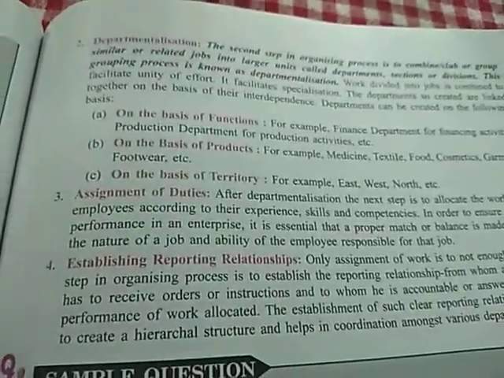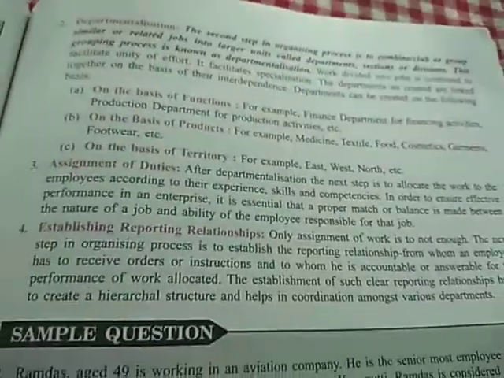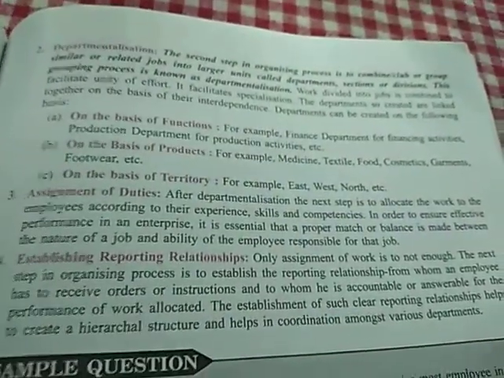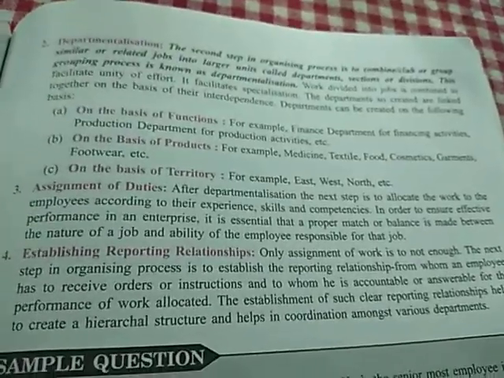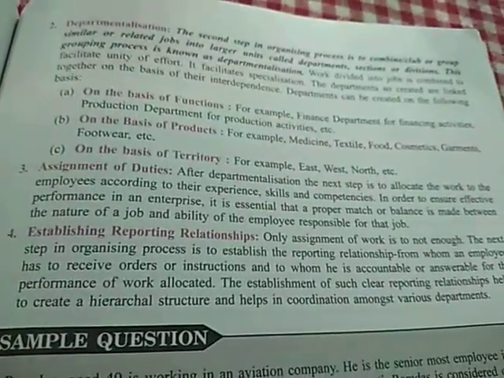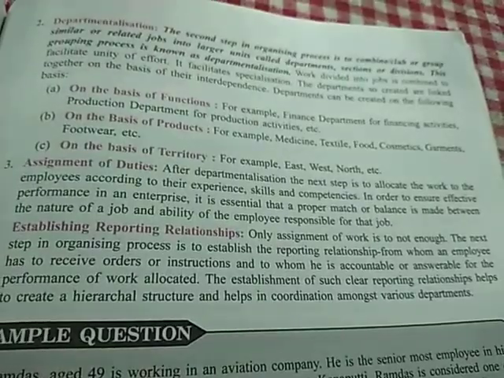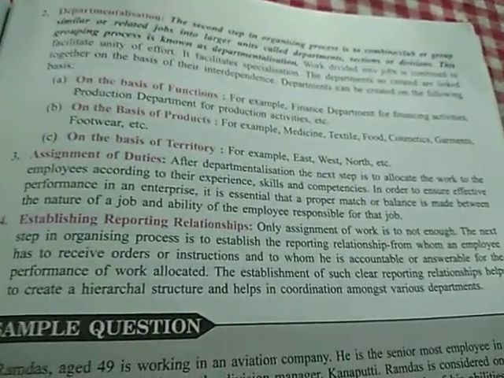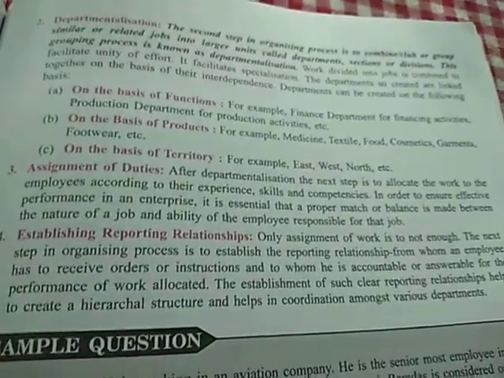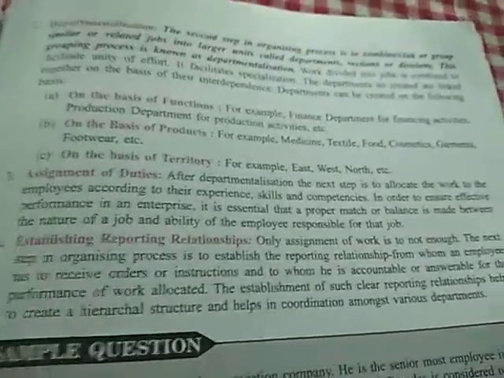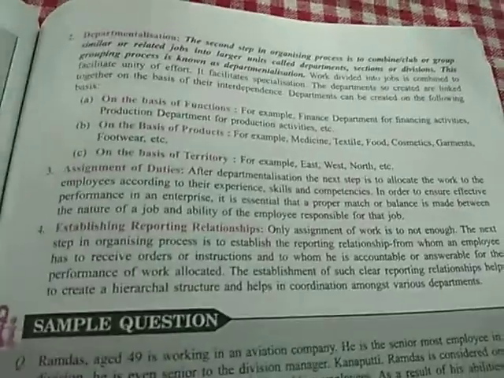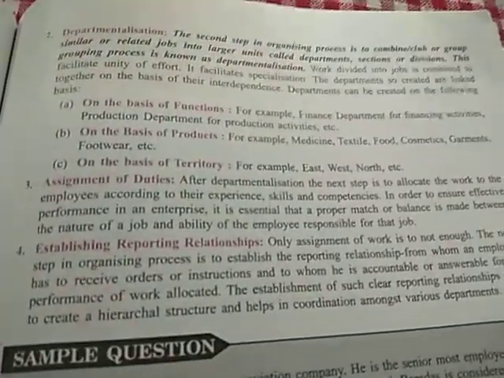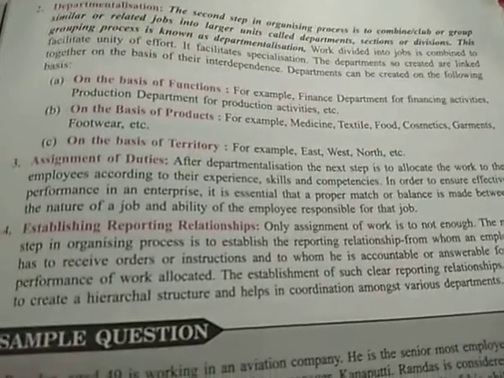Number 3 is assignment of duties. After departmentalization, the next step is to allocate the work to the employees according to their experience, skill and competencies. In order to ensure effective performance in an enterprise, it is essential that a proper match or balance is made between the nature of a job, the ability of the employee and the responsibility for that job. After departmentalization is done, you need to allocate the work to the employees according to their expertise, skill and competencies. What the skill and competency of one employee is, is well known to the organization.